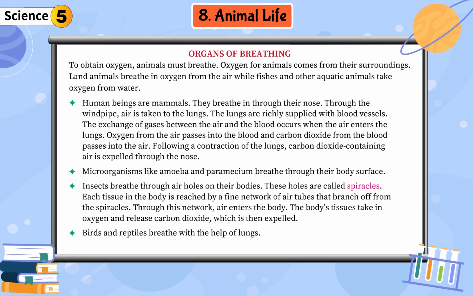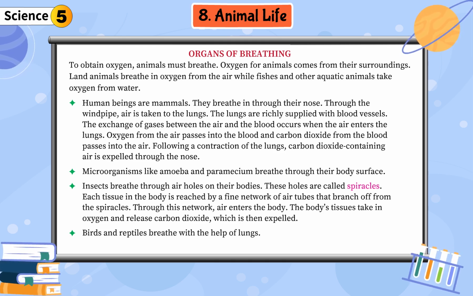Human beings are mammals. They breathe in through their nose. Through the windpipe, air is taken to the lungs. The lungs are richly supplied with blood vessels. The exchange of gases between the air and the blood occurs when the air enters the lungs. Oxygen from the air passes into the blood and carbon dioxide from the blood passes into the air. Following a contraction of the lungs, carbon dioxide containing air is expelled through the nose.